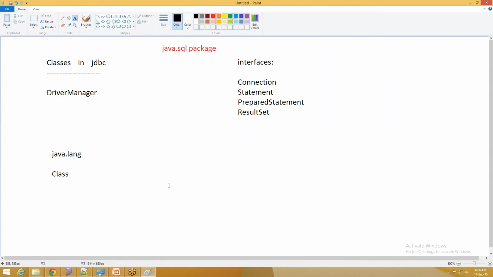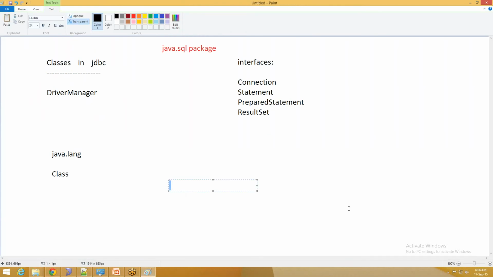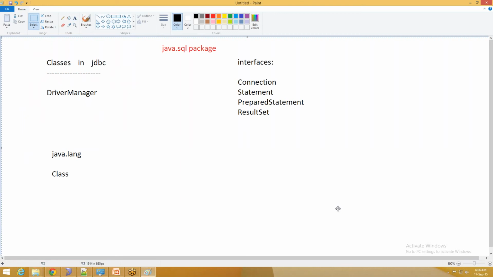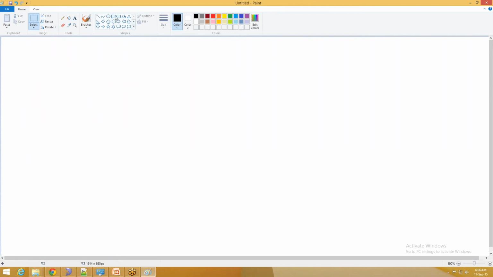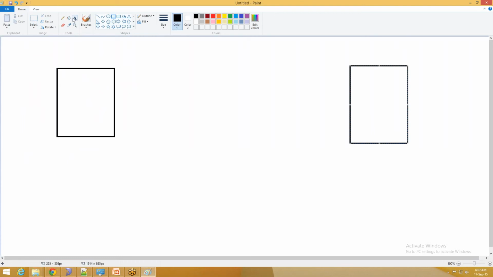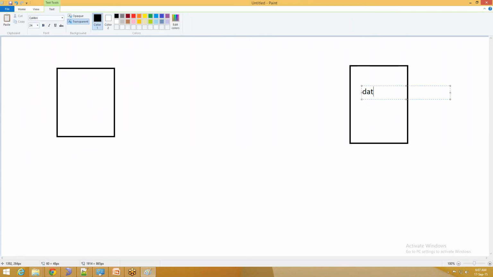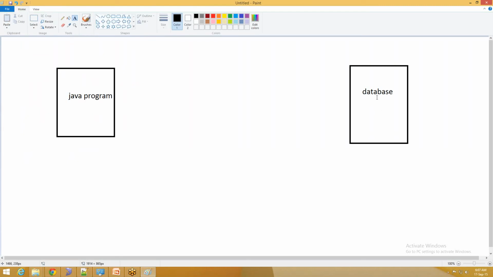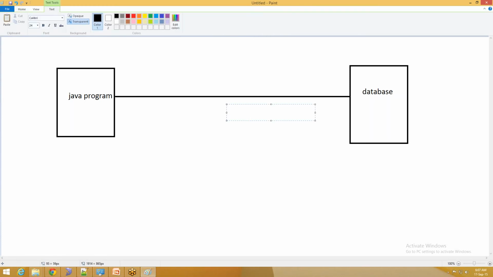If I go the diagrammatic way, I have one Java program and I have one database. If I want to connect this Java program to this database, in between there is one very important thing coming, that is the driver.